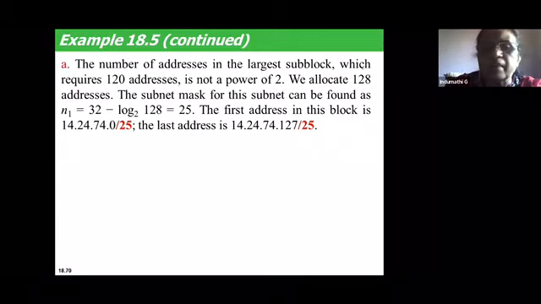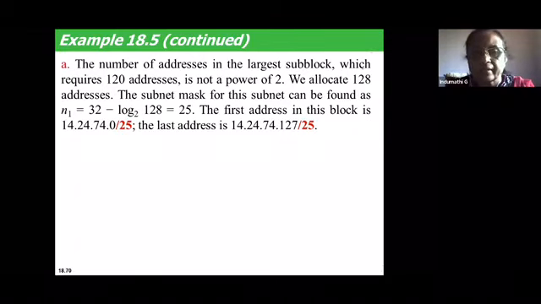So the formula used is small n1 is equal to 32 minus log N to the base 2, where capital N is 128 addresses. n1 refers to the mask of subnet 1, whose addresses number 128. n1 is equal to 32 minus log 128 to the base 2. What is the value you get? It is 32 minus 5.